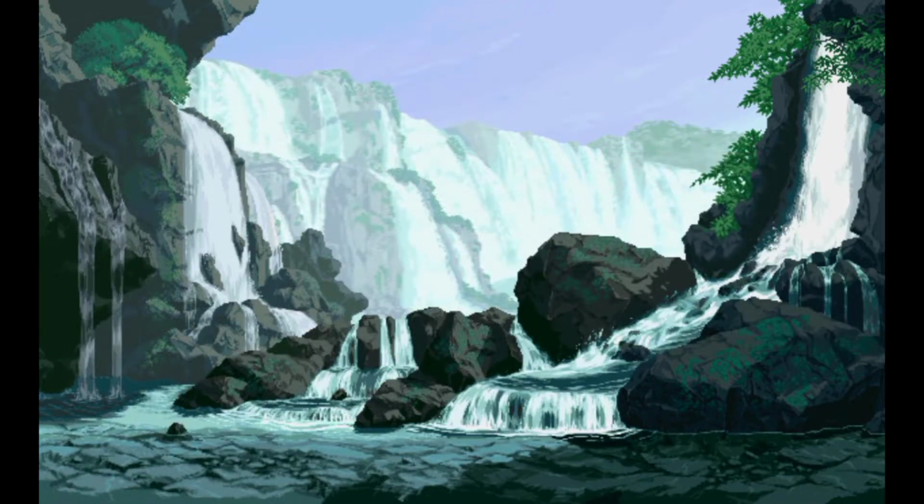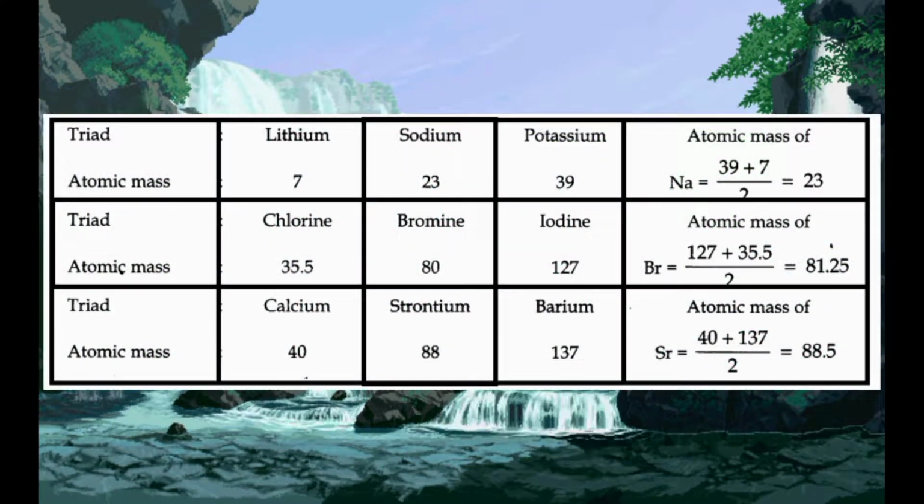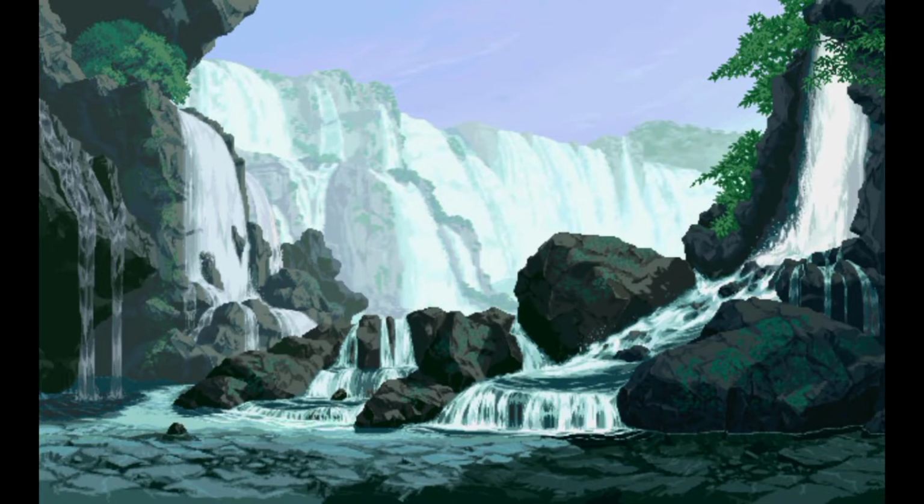Well, this was not the only triad; we also have two more triads. Calcium, strontium, barium are the second triad and the third was chlorine, bromine and iodine. Dobereiner could identify only three triads from the elements known at that time. Hence, this system of classification into triads was not found to be useful. The attempts of Dobereiner encouraged other chemists to correlate the properties of elements with their atomic masses.